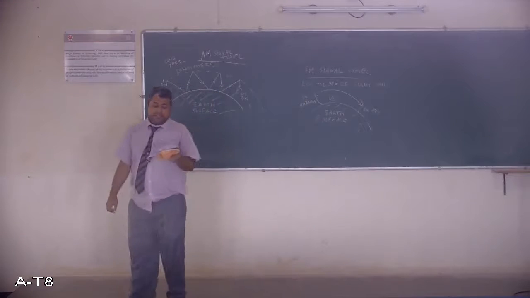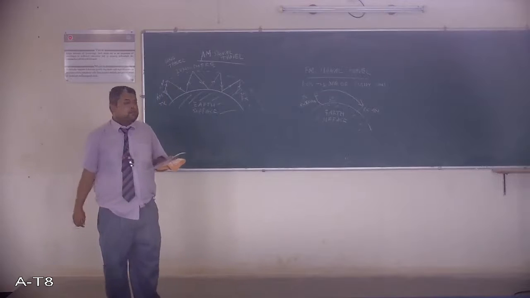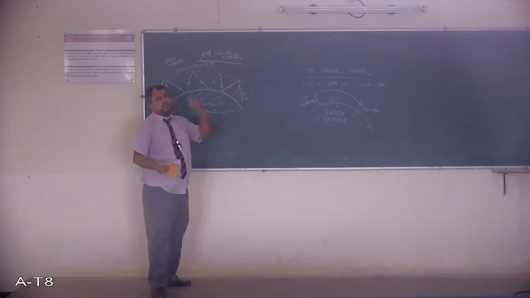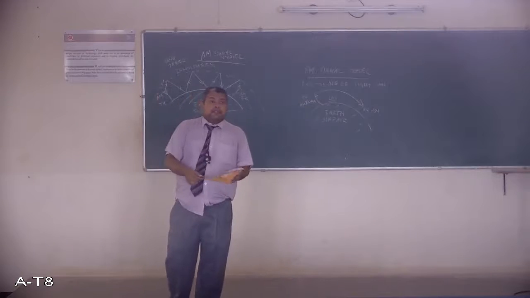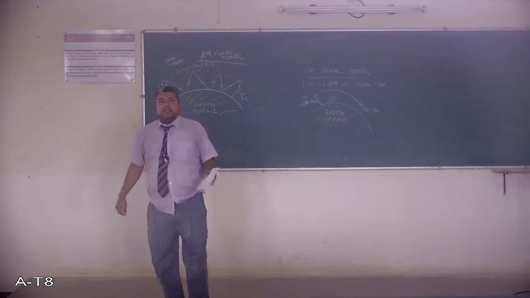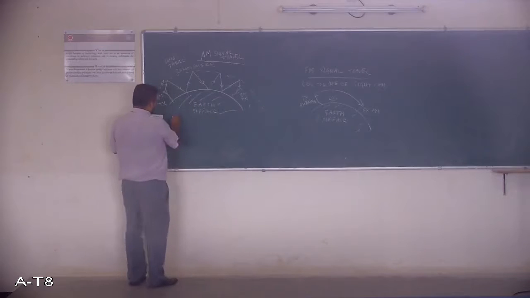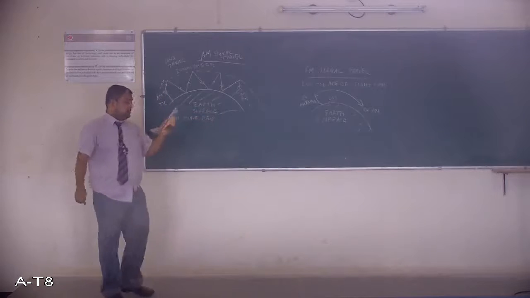So there is a basic difference between AM and FM transmission. In case of AM, the signal travels for a longer distance, 200, 300, 400 kilometers or more. In case of FM, the communication occurs only in case of line of sight. So this is called sky wave propagation, and this is called line of sight propagation.